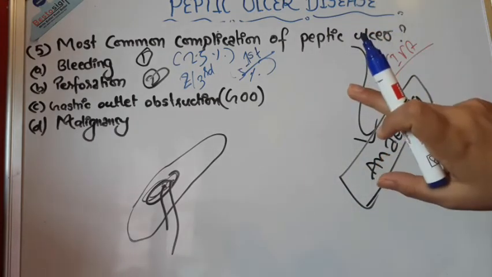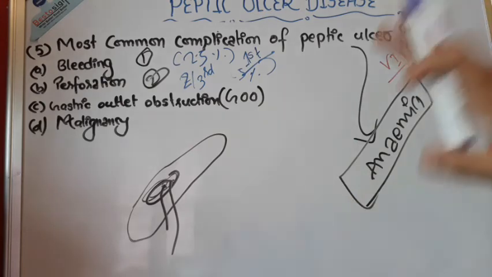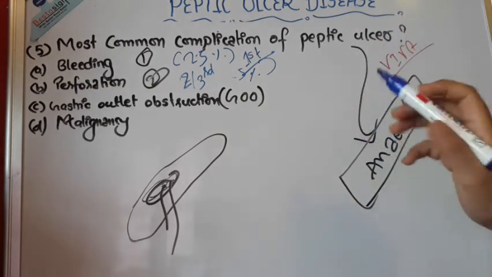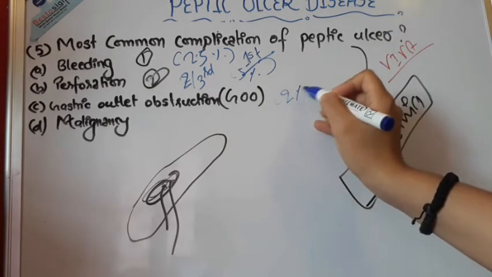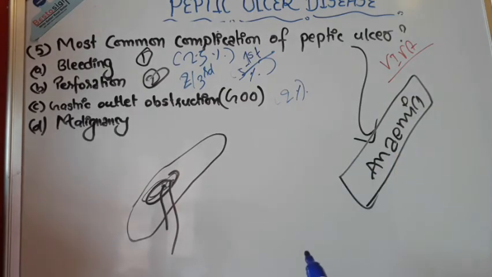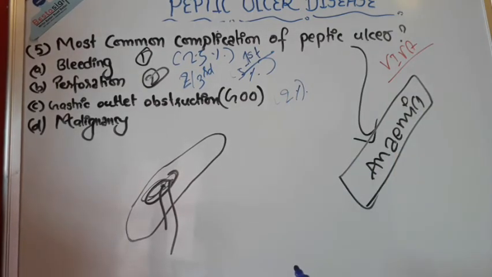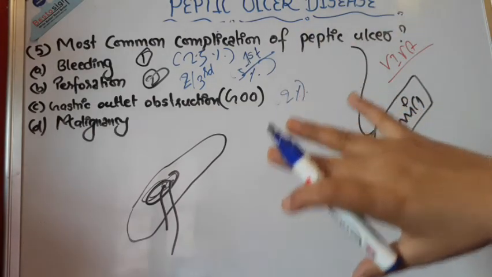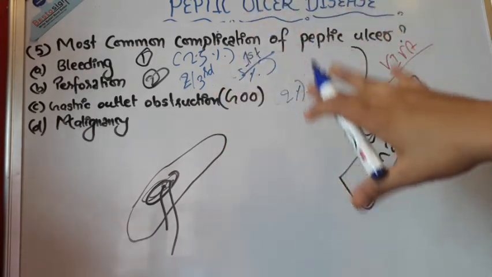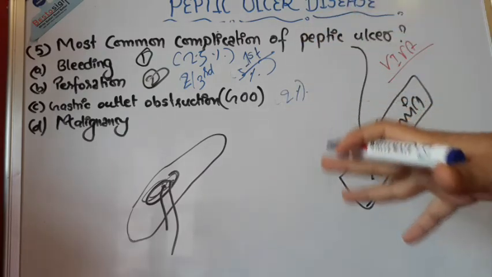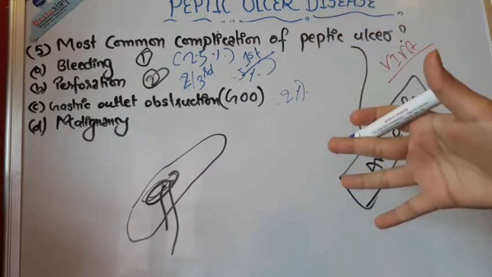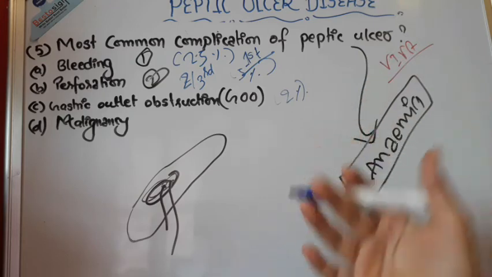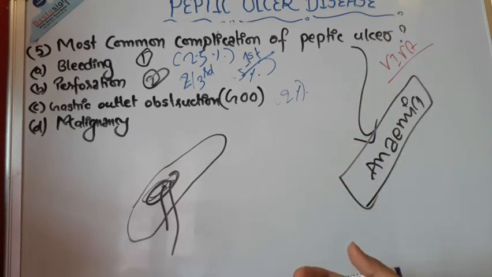The next one is the obstruction or the gastric outlet obstruction. It occurs in 2% of the patients. It is not very common, and it occurs in both the pyloric and the duodenal ulcer. So when there is obstruction in the gastric outlet, you can have symptoms like cramps and abdominal pain because of the gastric outlet obstruction.